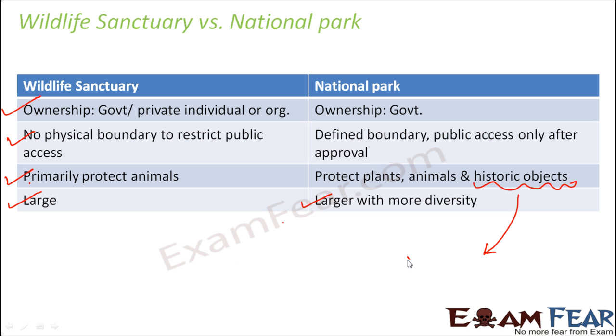So rock shelters, rock paintings, and all of these are historic objects. If you look at the rock paintings and rock shelters, they talk about prehistoric human life in jungles. And you see these kinds of historic objects in national parks like Satpura National Park. So a national park has all of these: plants, animals, and historic objects.